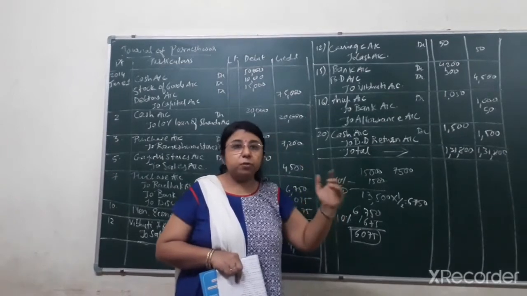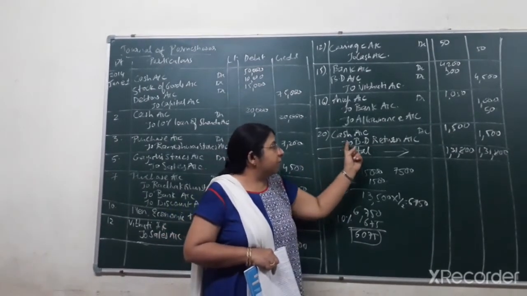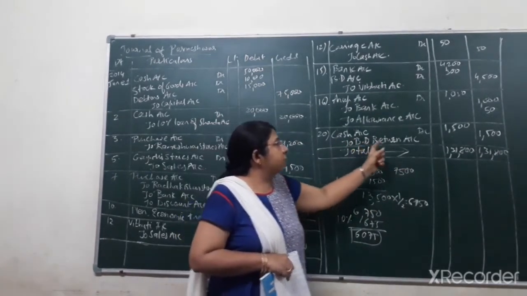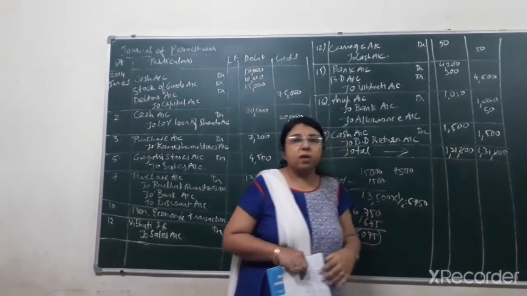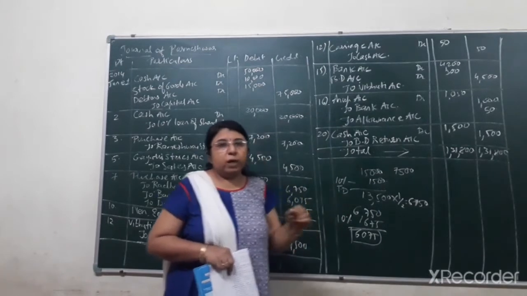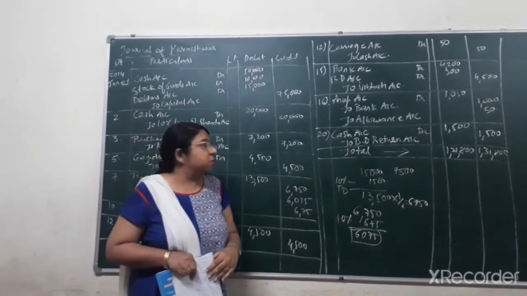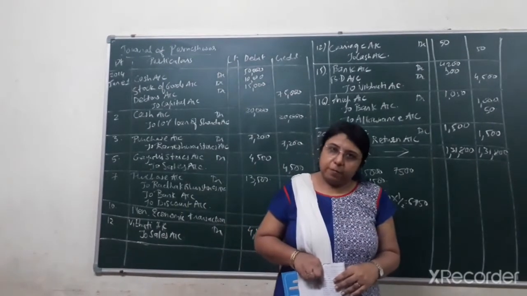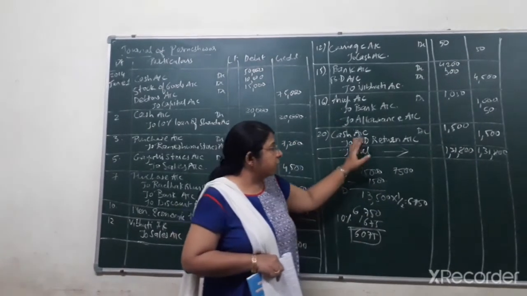But now that bad debts is recovered, so you can write bad debts return also, you can write bad debts recovered also. Okay. So to bad debts recovered account credit, that is rupees 1,500. So you have to write the narration at the end of the journal entry, that is being cash received for bad debts recovered from Imandar. Okay, so that's the end of the sum.